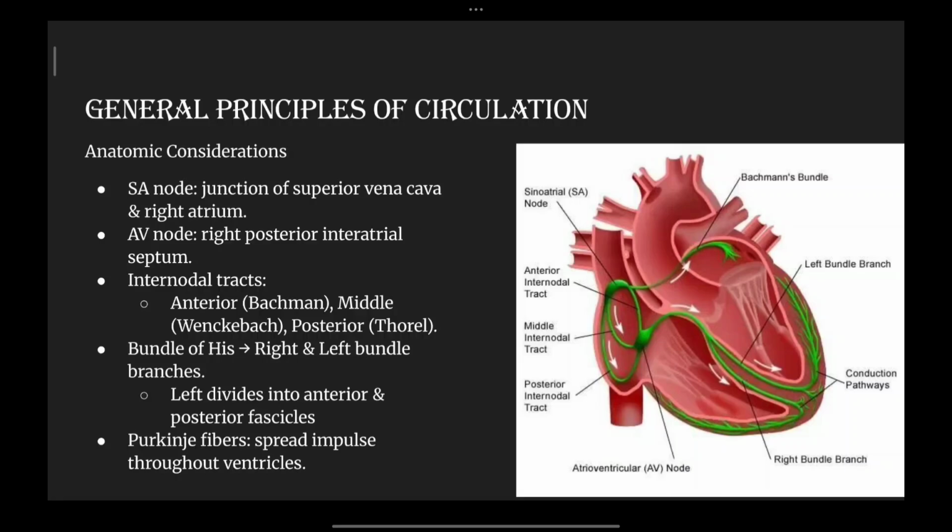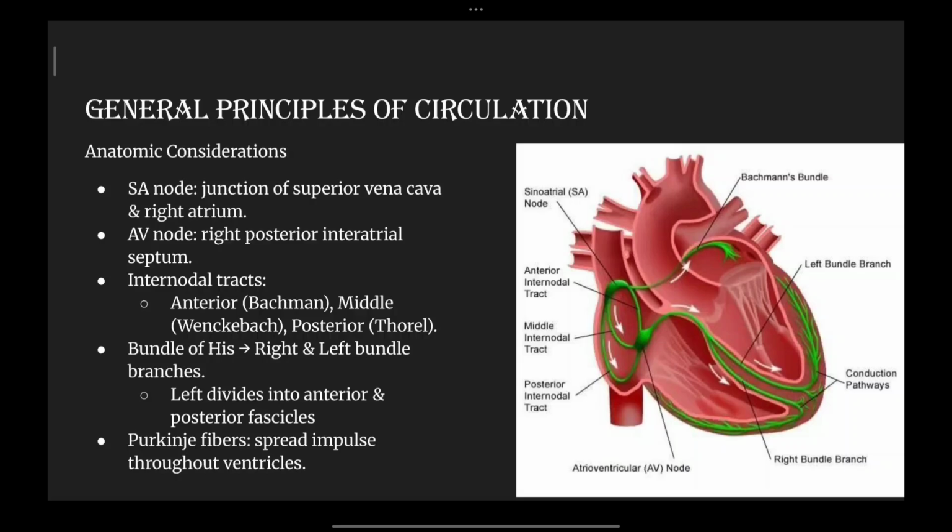The interatrial septum is the separating muscular tissue between the right and the left atria. The atrioventricular node is present on the right posterior interatrial septum. So it is present on the right atrium, but on the septum of the atrium. Internodal tracts are the ones which branch out from the SA to AV node, finally into right and left bundles.